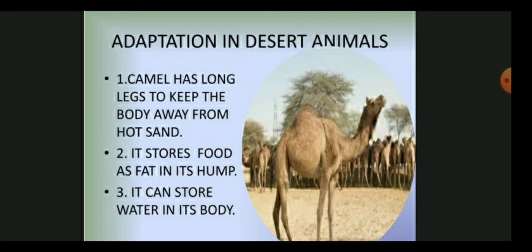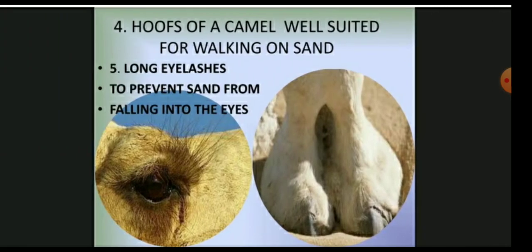The second adaptation: it stores food as fat in its hump, because a camel can go without food or water at a stretch for as many as 10 days, and it can store the water in its body.